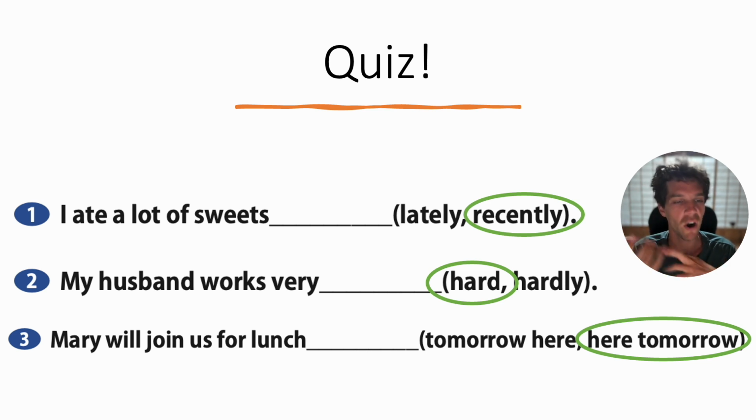He works in a hard manner, a strenuous, lots of effort. And finally, Mary will join us for lunch here tomorrow. Remember the structure. Location is at the end, but if there is a time, the time is at the very end. So Mary will join us for lunch here tomorrow. Here is the location. Tomorrow is the time.